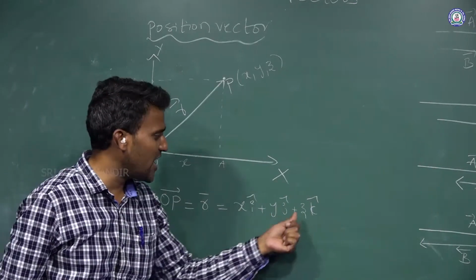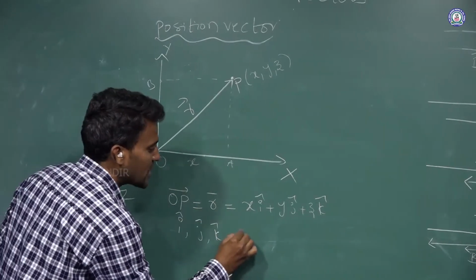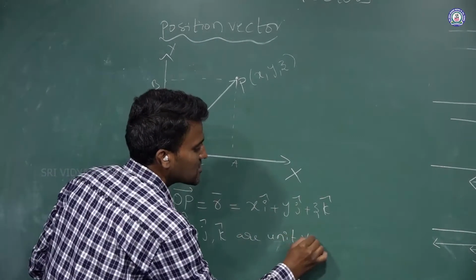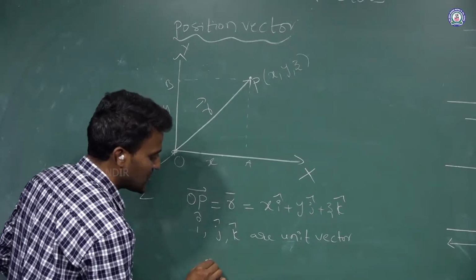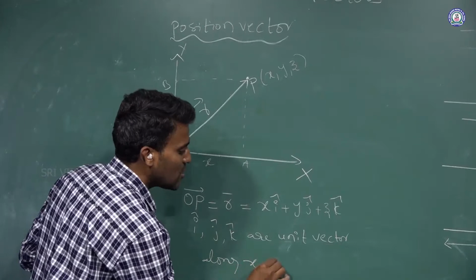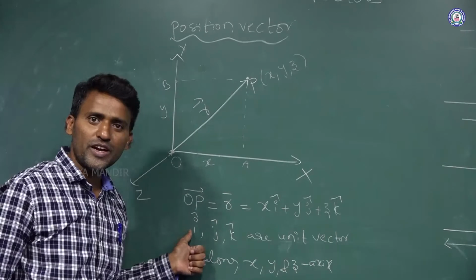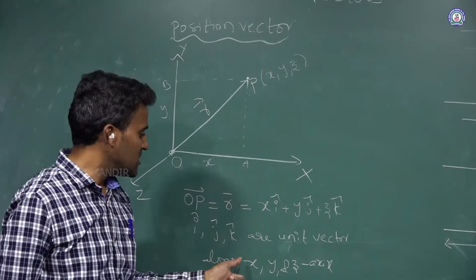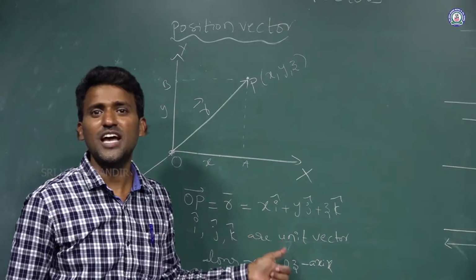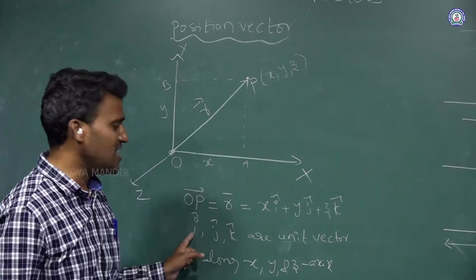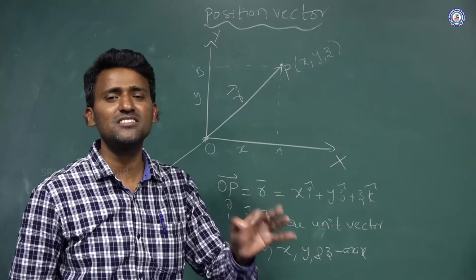Here i, j, k are the unit vectors which are acting along the x, y and z axis, isn't it? i is a unit vector acting along the x direction. j is a unit vector acting along the y direction. k is a unit vector acting along the z direction. So i, j, k are the unit vectors acting along the x, y, z axis.